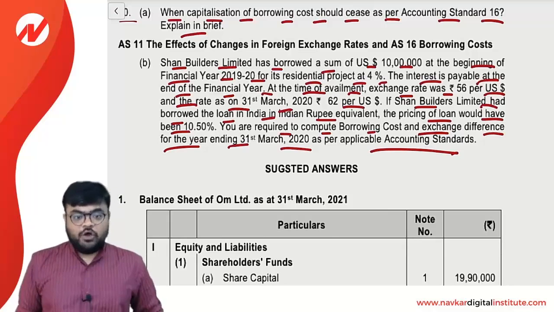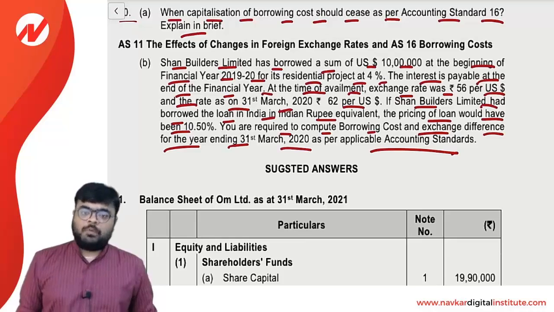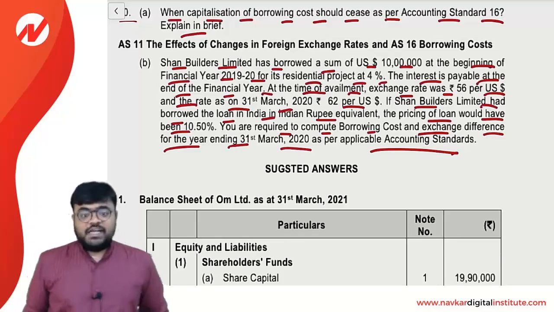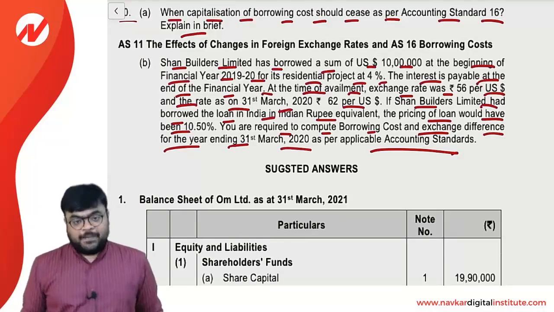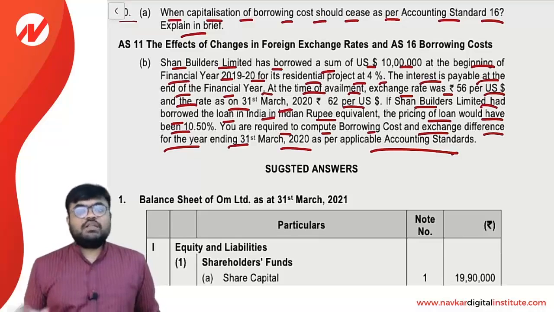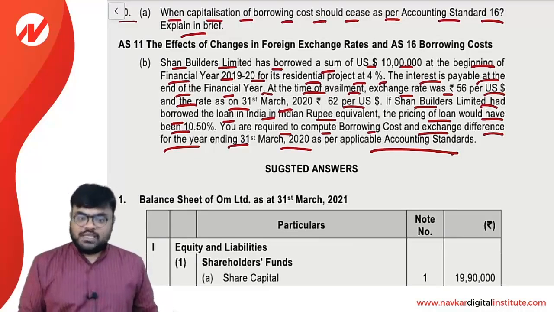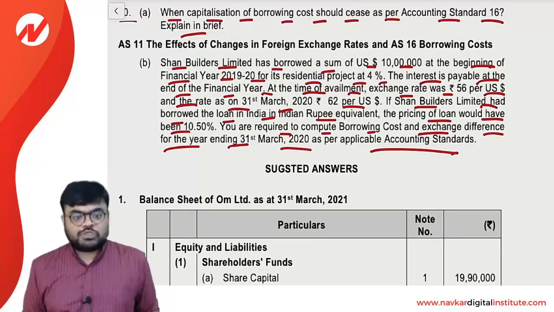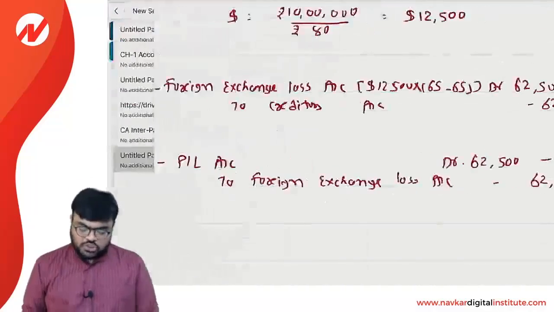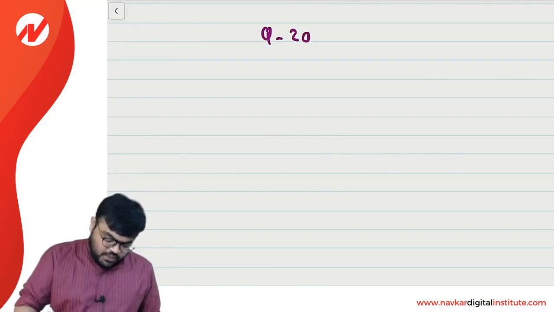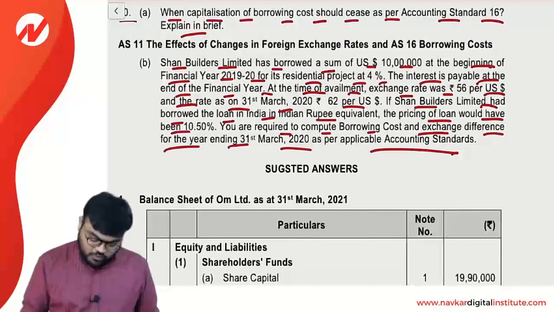Remember paragraph 4E of Accounting Standard 16. We will solve this particular sum in 3 steps. Step number 1, we will calculate the interest cost if the amount is borrowed from the foreign country. In step number 2, we will calculate the interest cost if the amount is borrowed in India. In step number 3, we will calculate the foreign exchange loss. The difference between step 2 and step 1 is considered as interest, and the remaining portion will be considered as foreign exchange loss. Clear? So let's start. This is question number 20 and sub question number B.